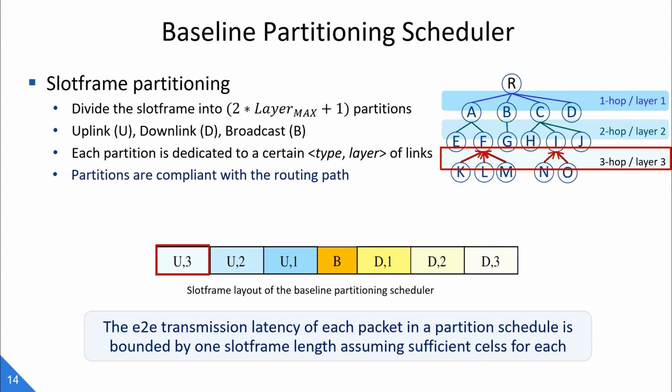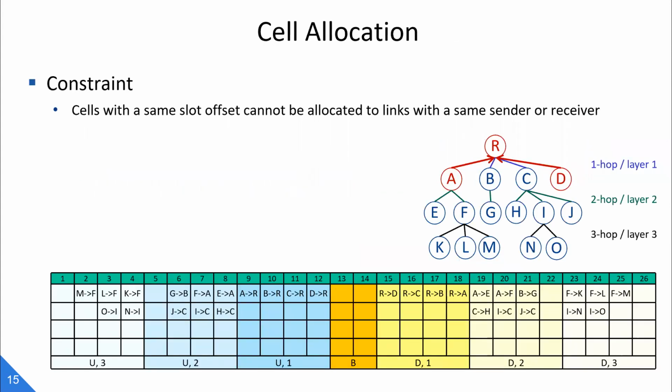But this partition-based design alone is not enough. We need to determine how to assign links into each corresponding partition, that is, perform the cell allocation. Here, the cell allocation suffers from a constraint that cells with the same slot offset cannot be allocated to links with the same sender or receiver. For example, A to R and D to R cannot be allocated into cells in the same time slot. This is because they share the same receiver node R, which cannot receive signals from multiple senders simultaneously.